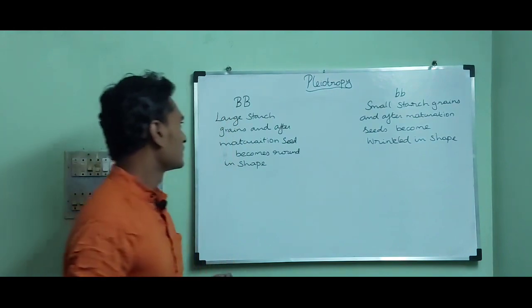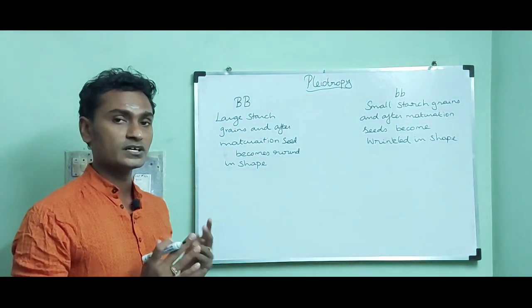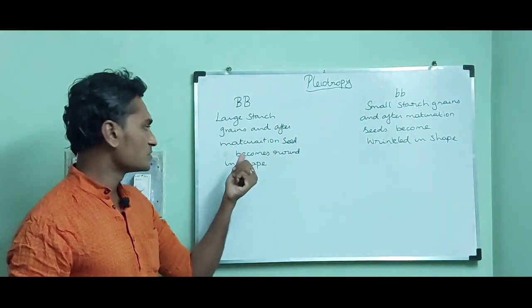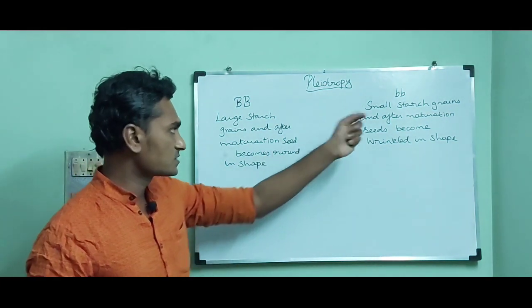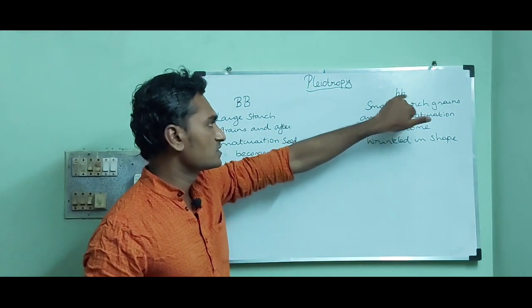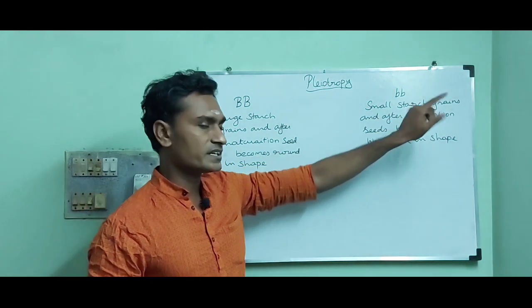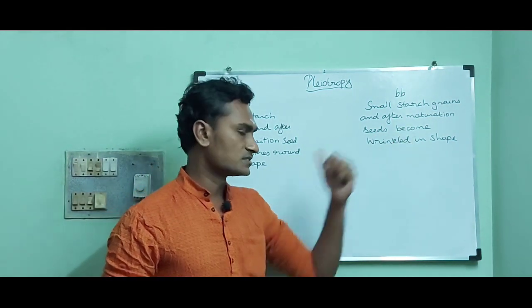So in the genotype capital B, the plants produce large starch grains and round seeds, while in the genotype small b, the plants produce small starch grains and wrinkled seeds.